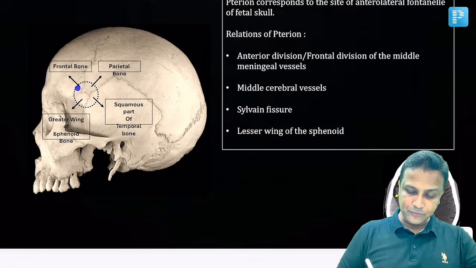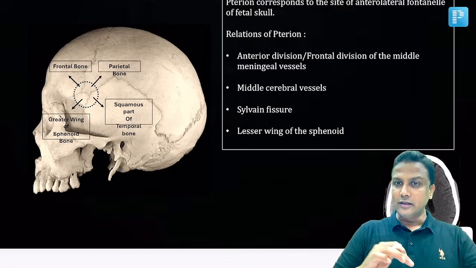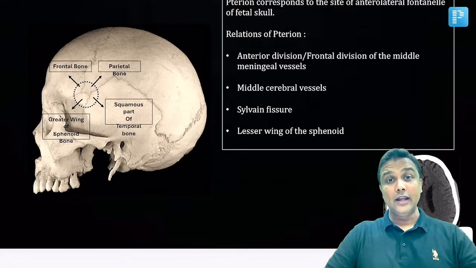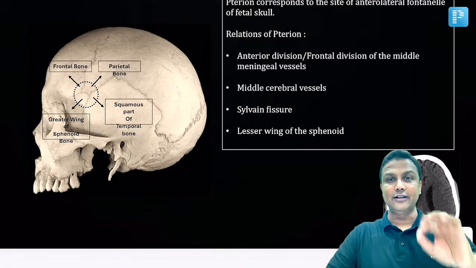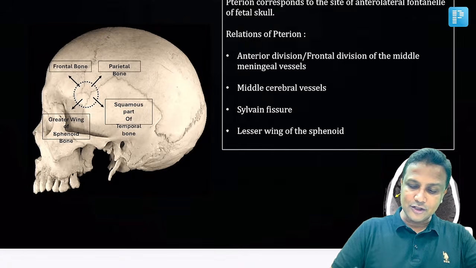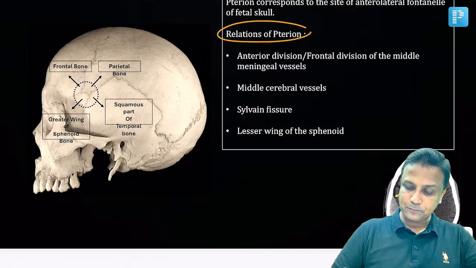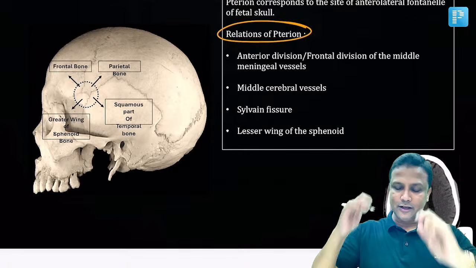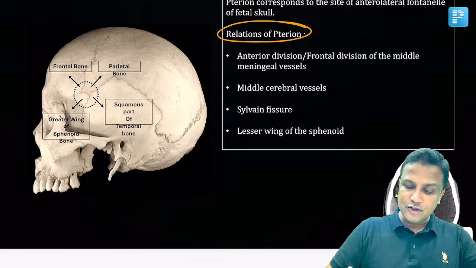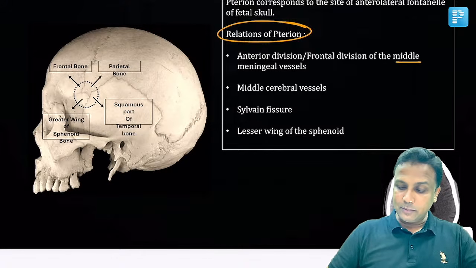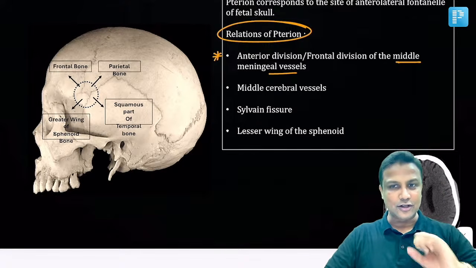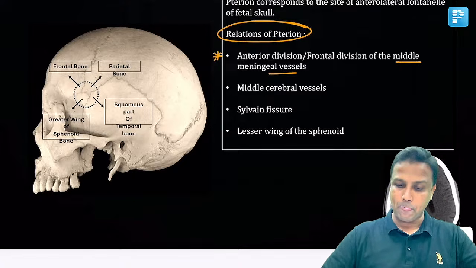It is formed between four bones. Number 1, frontal. Number 2, parietal. Number 3, squamous part of the temporal bone, and then the greater wing of the sphenoid. The pterion is formed between all these four of them. Now what you have to remember here is, what are the relations of pterion? What do you have just inside the pterion? There will be the middle meningeal artery. And you have to remember it is the anterior division or the frontal division of the middle meningeal artery. Already asked in your FMGE exam.